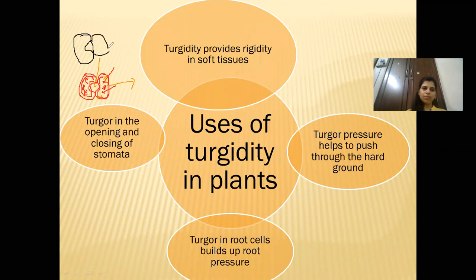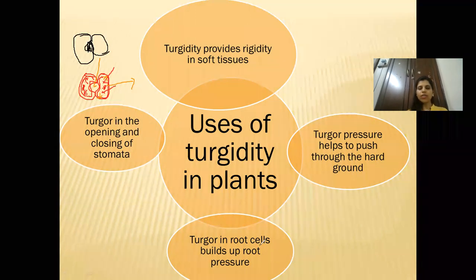There will be some gap, but it will be like this now. Okay, so this particular part which was open, now it will be closed like this. Because the cell has become flaccid, the water is withdrawn from the stomata. So this turgor is very important for opening and closing of stomata.